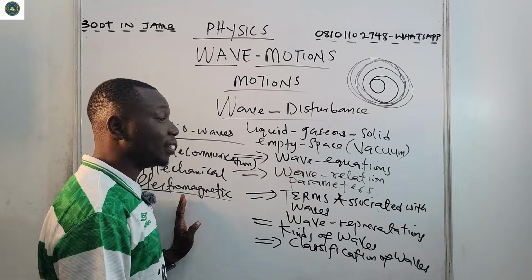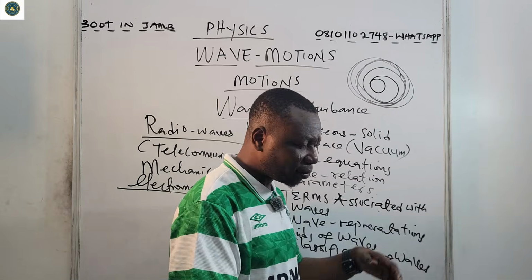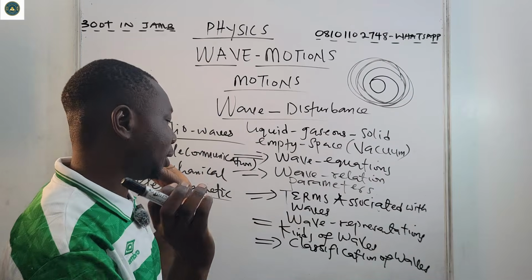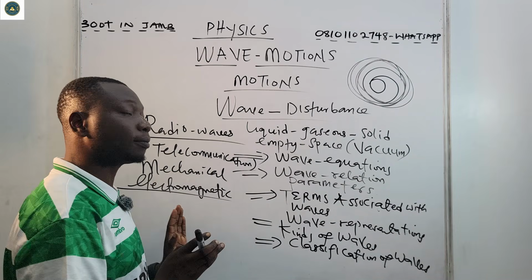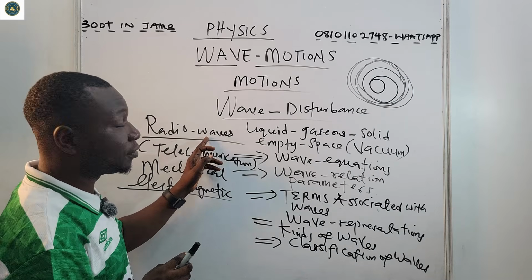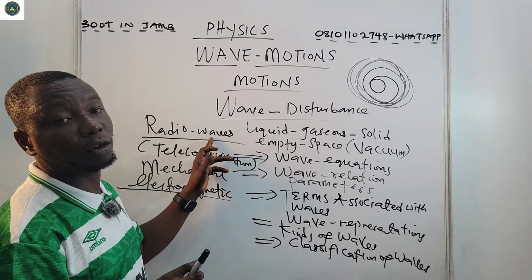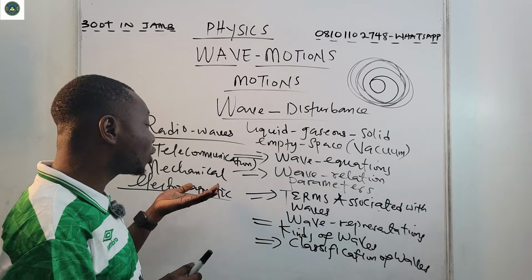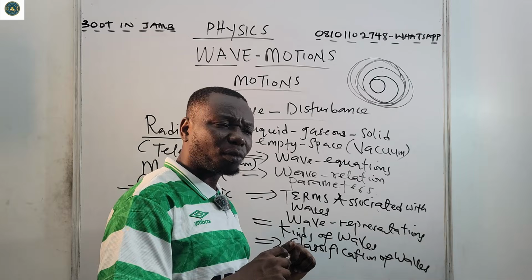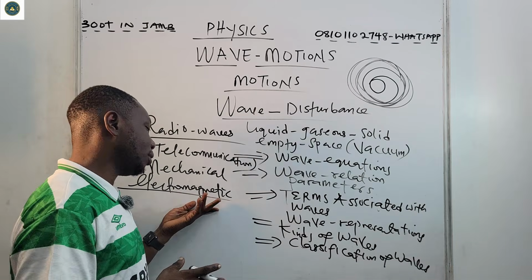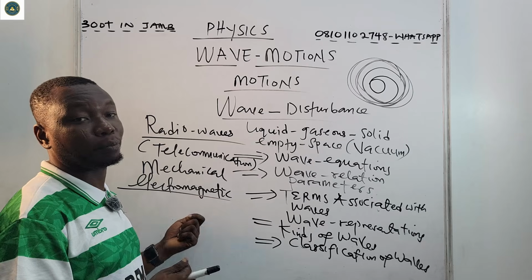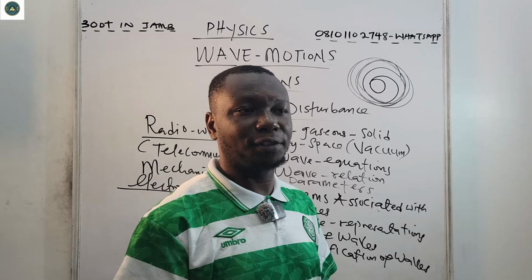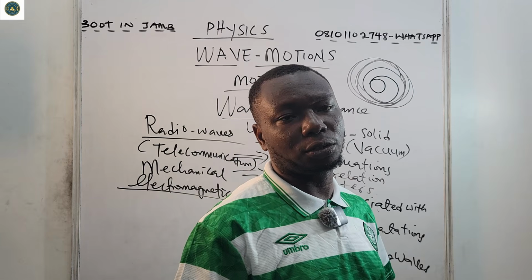This kind of wave can move as far as 500 kilometers, as far as 6,000 kilometers, depending on their designs. So imagine radio waves. Someone can be in Lagos, for instance, and you get information from other countries by means of electromagnetic waves. You can equally be in Abuja, for example, chatting with someone in France. It's a result of electromagnetic waves. So they are mostly used for telecommunications.